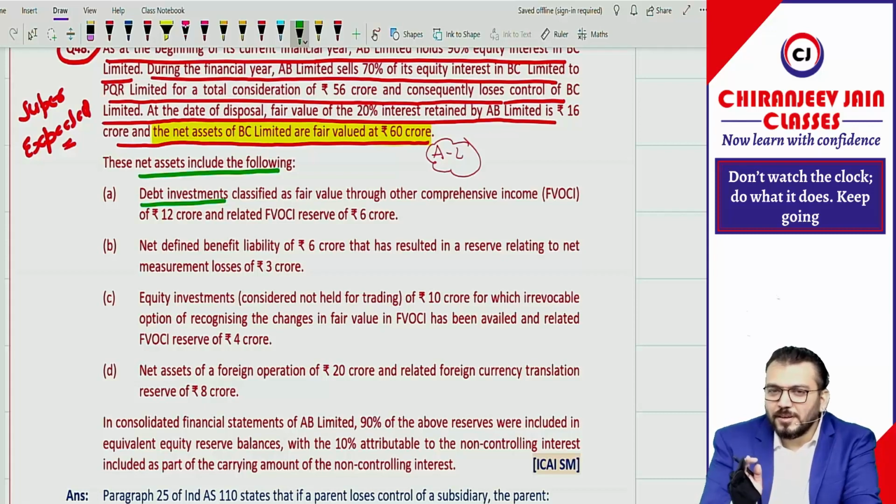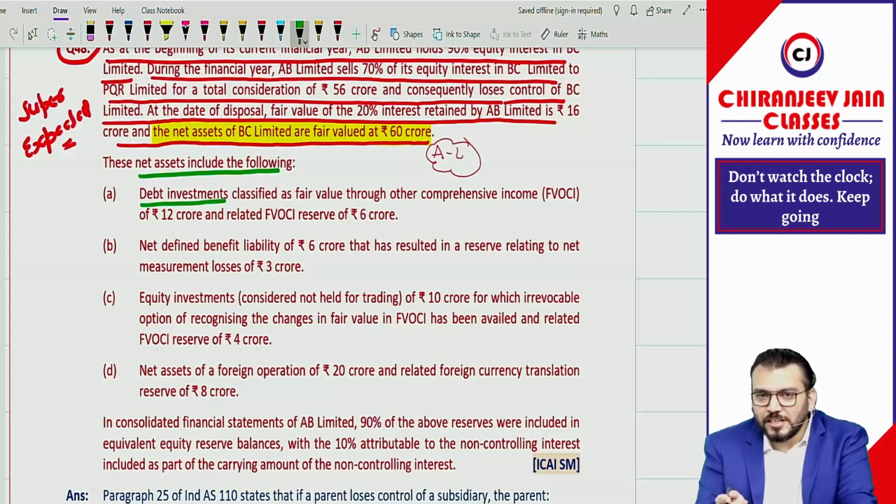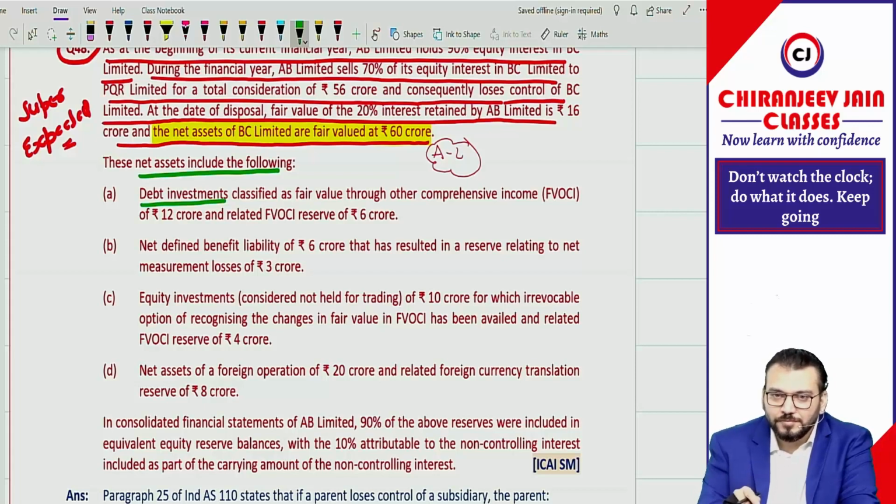We have done which chapter? In Ind AS 109. There we have done debt instrument, equity instrument, financial asset. So debt instrument will be classified either at amortized cost, FVTPL or FVTOCI. FVTOCI with or without recycling, that I am asking. With or without recycling? Without, with. How many are saying without? Equity instrument can also be measured at FVTOCI, that is with or without? That is without. And debt instrument with. This is lack of revision.